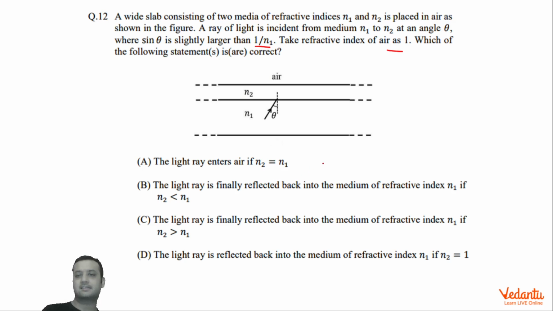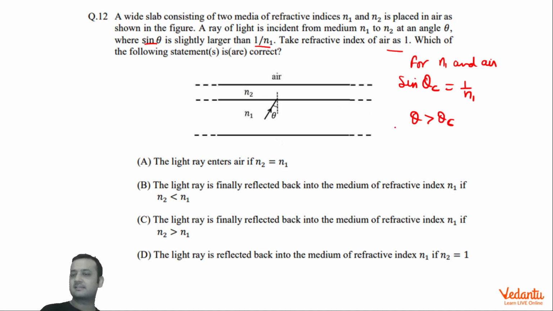The question is interesting. One important thing: 1 by N1 is the critical angle for the N1 and air interface. So for N1 and air, sine of theta c will be 1 by N1. We know this. Now it's given that sine theta is greater than 1 by N1. That means this theta is greater than theta c.